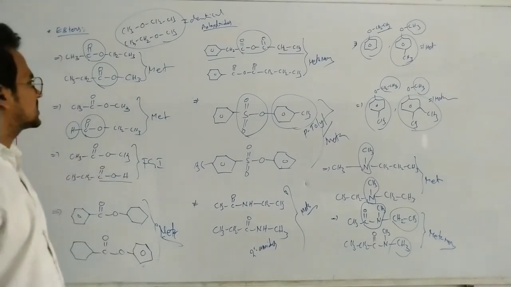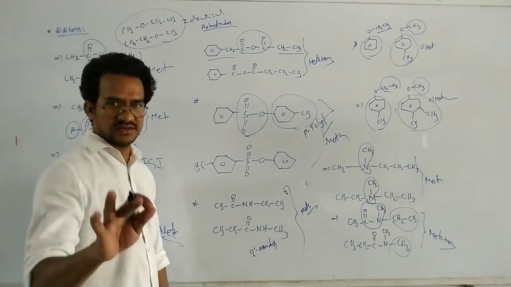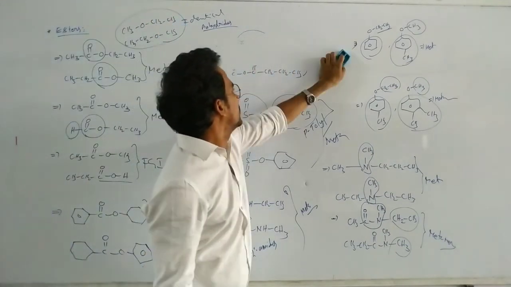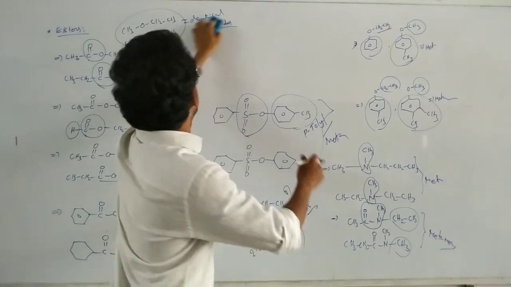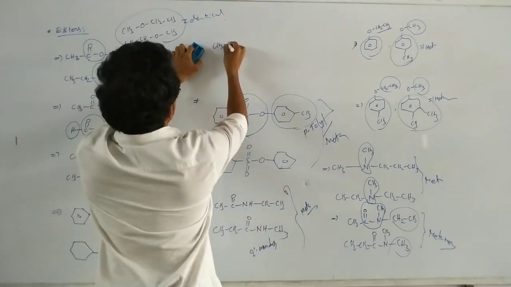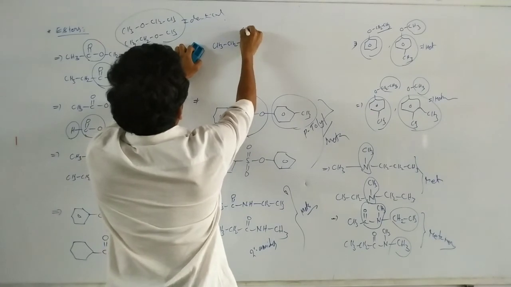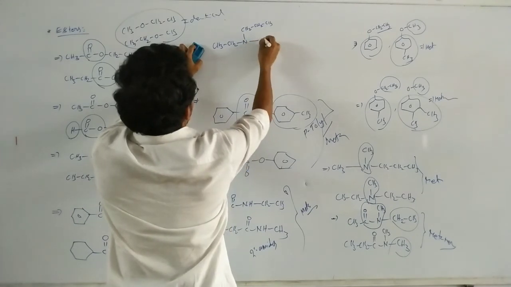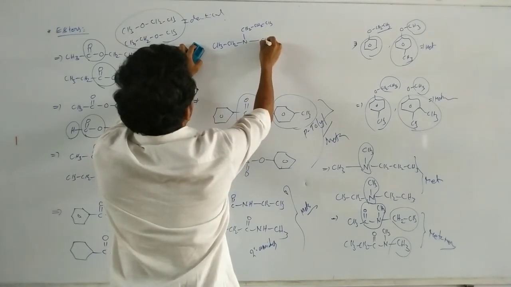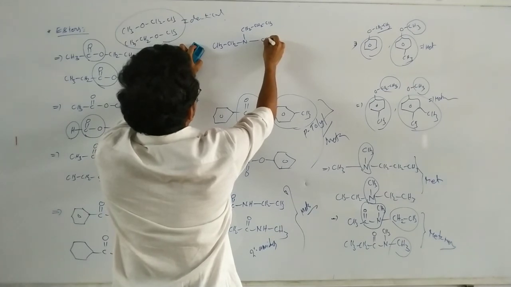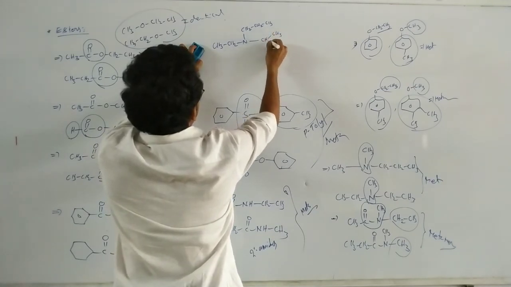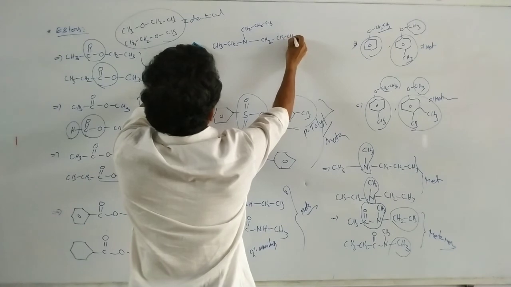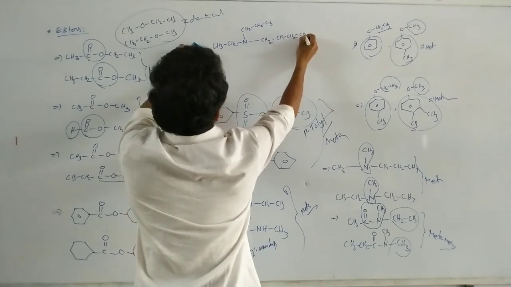Okay, write down. But suppose here in this case, just stop the video and write down. Next here, these are also considered as metamers. CH3, CH2, N, CH2, CH2, CH, CH3, CH2, CH2, CH2, CH3.